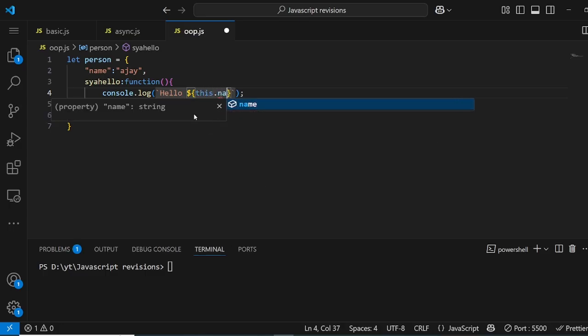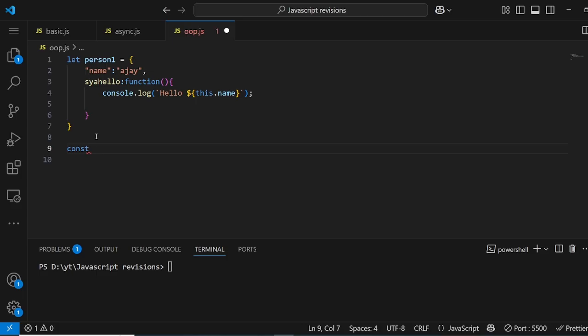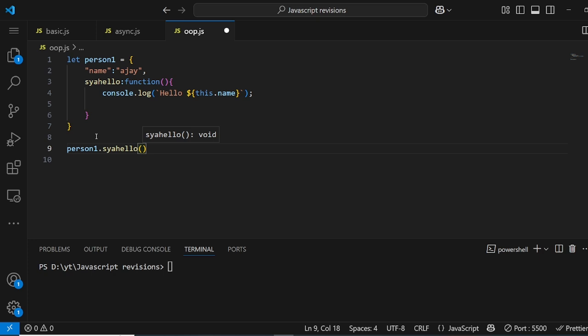So this dot name, that's it, right? Let me say person 1. I can use it like this, person 1 dot say hello, and it will say my name, hello Ajay. Nothing surprising about it.